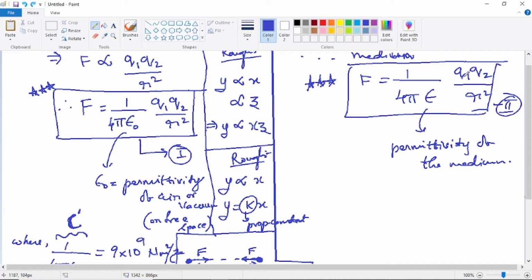If the variable q1 is doubled, F gets doubled. If q2 is doubled, F gets doubled. Now if r square is doubled, what happens? r square is in the denominator. So when the denominator gets doubled, the value of the force will be getting halved. This is very simple.